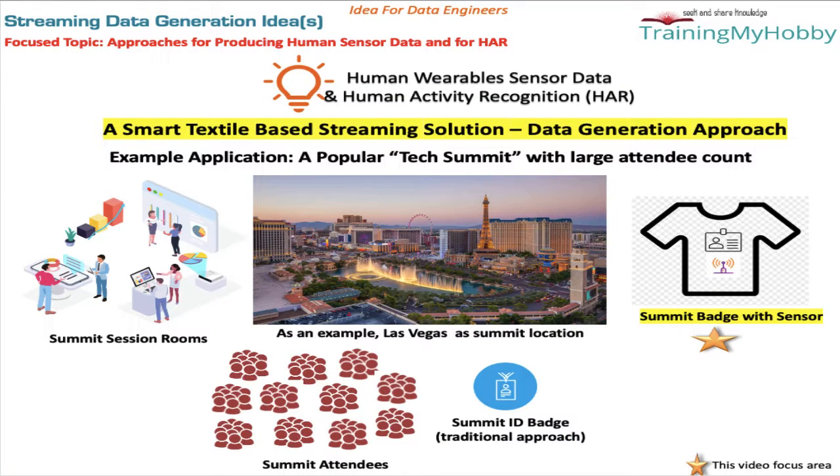This slide highlights the example application. Assume you are attending a large tech summit somewhere in Las Vegas where 100,000 attendees are also attending. Such tech summits have multiple summit sessions happening in the summit rooms at the same time. It is quite common to have a plastic badge as a summit ID. Based on the smart textile learnings which we discussed in previous slides, in our example application, we are replacing that plastic badge ID with a smart textile badge that acts as a sensor.